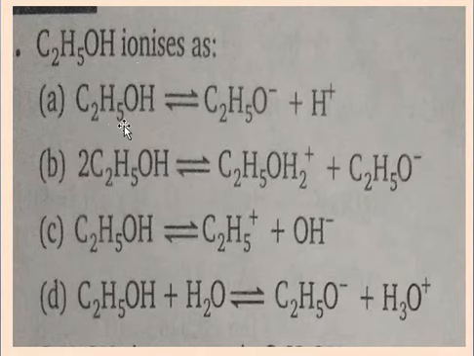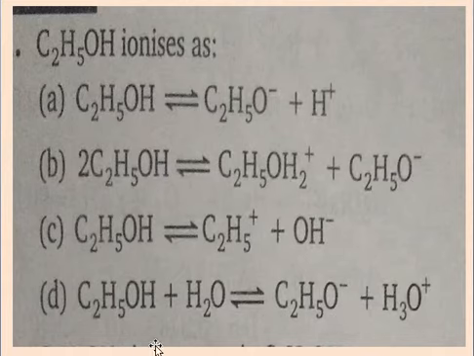First, A: C2H5OH gives C2H5O minus plus H plus. B: Twice C2H5OH gives C2H5OH2 plus and C2H5O minus. C: C2H5OH gives C2H5 plus and OH minus. And D: C2H5OH plus H2O gives C2H5O minus plus H3O plus.